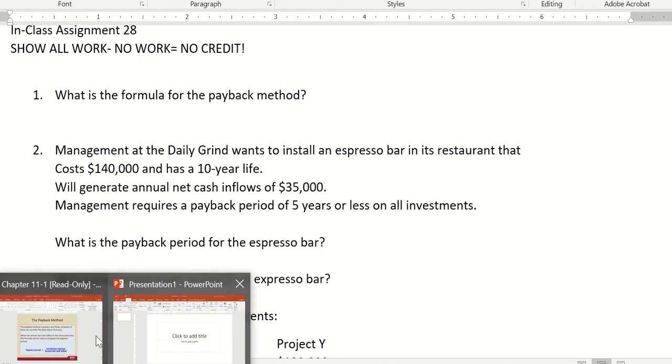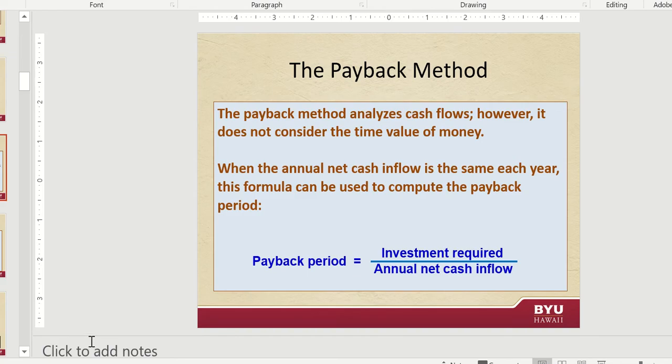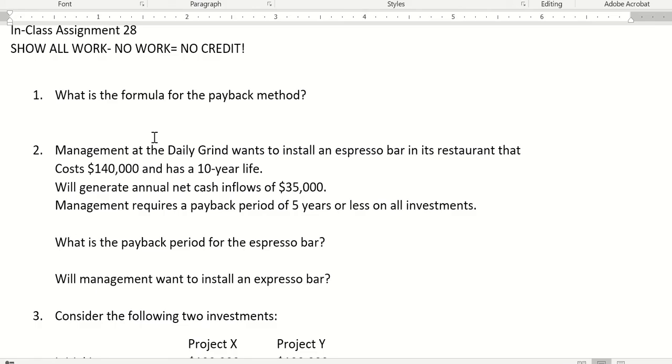This formula works when you have annual net cash inflows that are the same each year. So you can use this formula if your annual net cash inflows are equal every single year. You would put your investment required divided by annual net cash inflow.